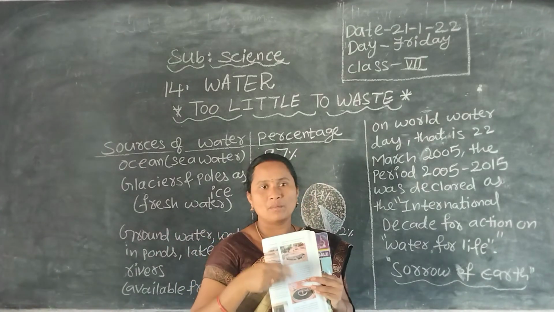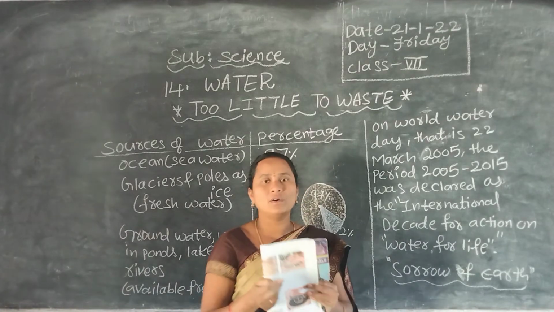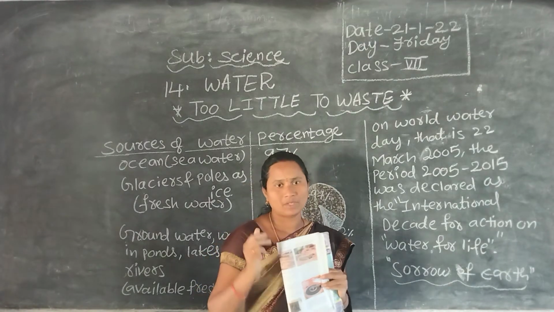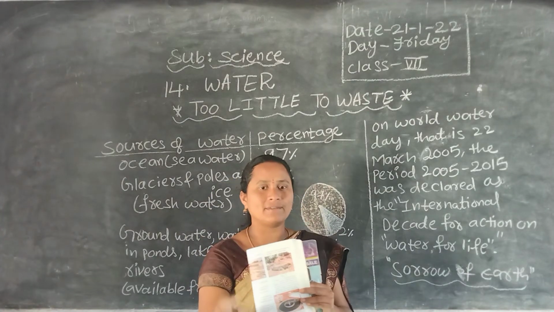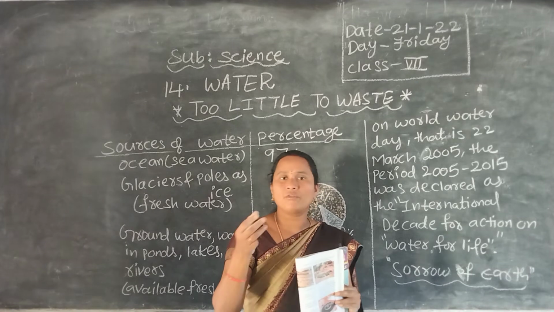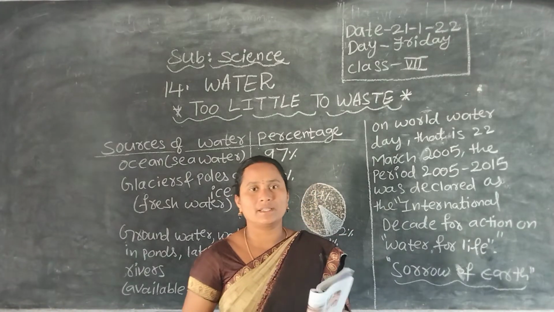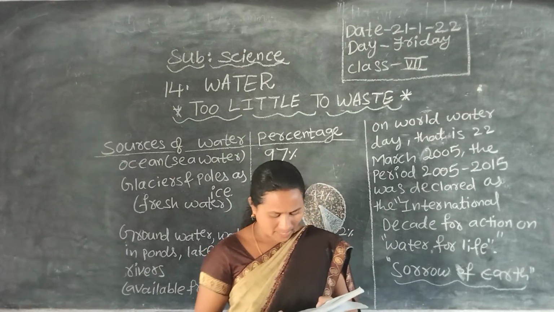We need more food and more water. So when the population is increasing, the demand for food and water is increasing.